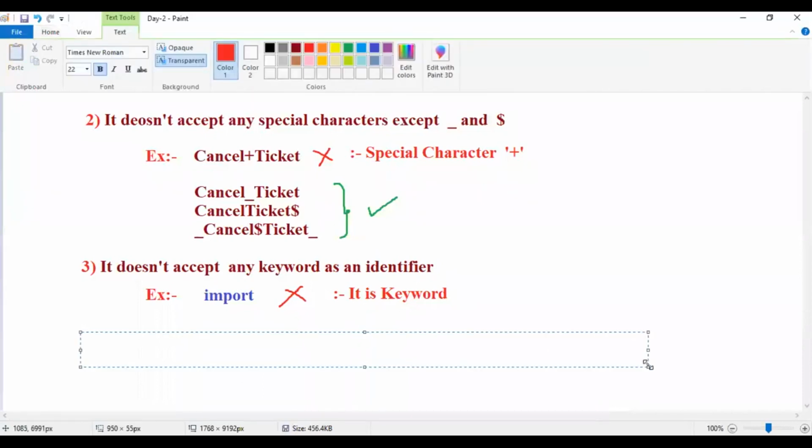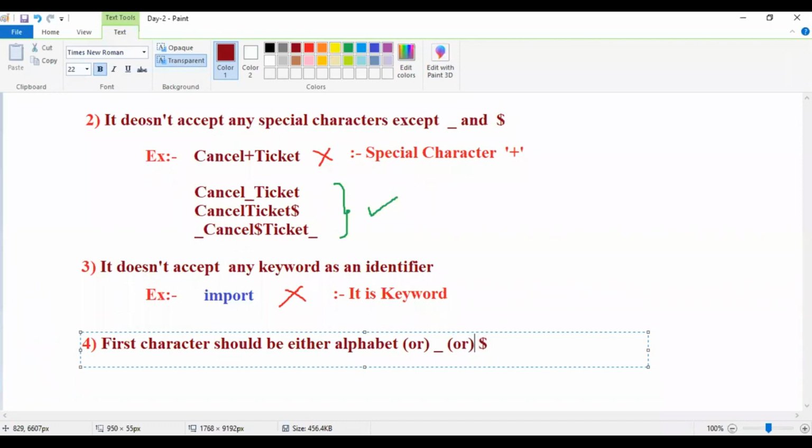Observe the fourth rule, guys. The first character should be either an alphabet, or underscore, or dollar.